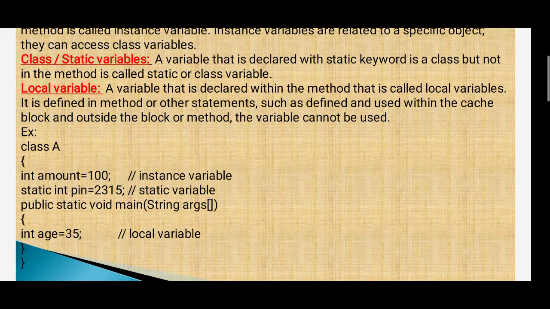Second one, static variable: static int pin is equal to 2315. Public static void main(String args): int age is equal to 35, that is a local variable.